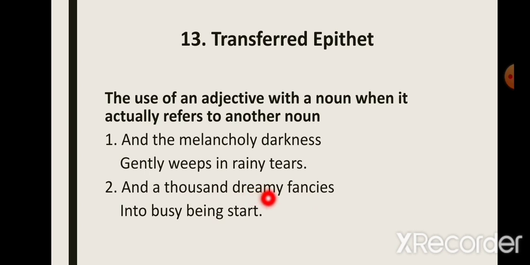Again, the adjective dreamy has been used with fancies. We know fancies cannot be dreamy, but people are the ones who dream, so they can be dreamy. Again, this adjective has been used with a noun which it does not actually qualify. The reader knows in his mind where to transfer that adjective.